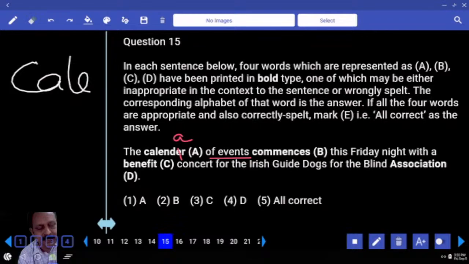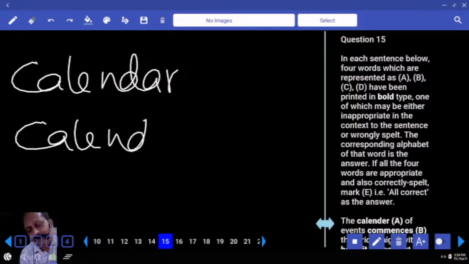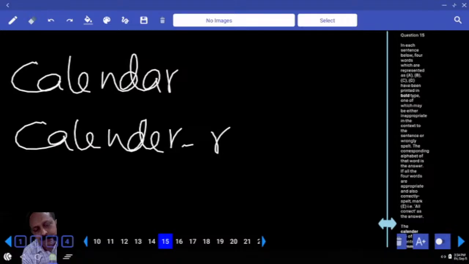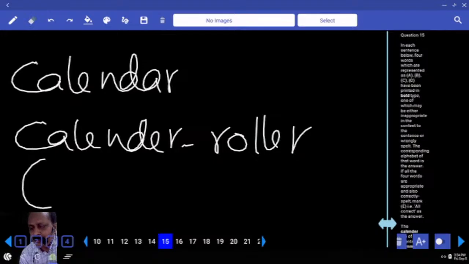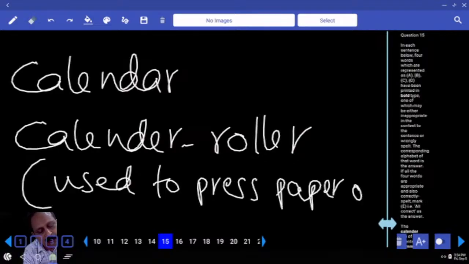Because it talks about events. Spelling should be calendar. This has been given many a time. Right? Calendar means a rolling machine used for pressing paper or cloth.